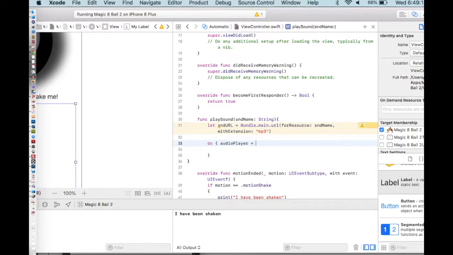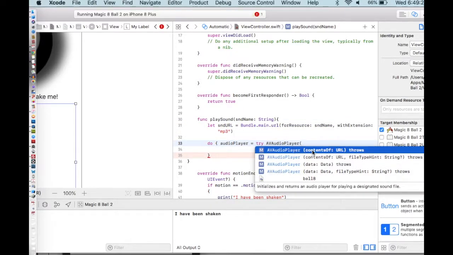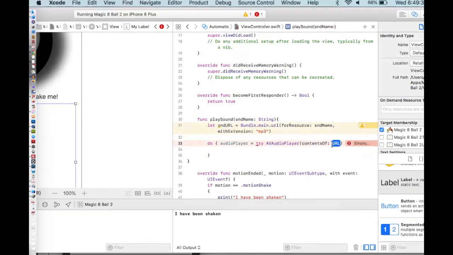Player is equal to try, so we're trying something, AVAudioPlayer, contents of. We're looking for the sound URL, so I'm just going to write the sound URL right here, like that, and we want to unwrap that. That's what the exclamation point does. We'll talk about that a little bit more.